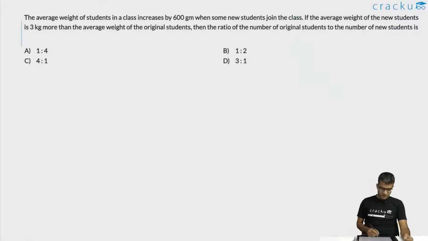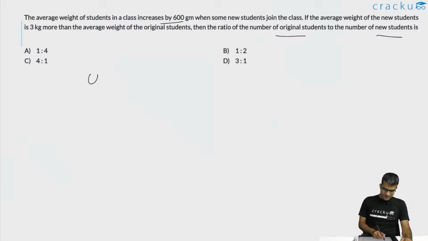In this question, we are told that there are some students, and their average weight increases by 600 grams when some new students join. We are also told that the average weight of the new students is 3 kgs greater than the average weight of the original students. We are required to calculate the ratio of the number of original students to that of the new students.